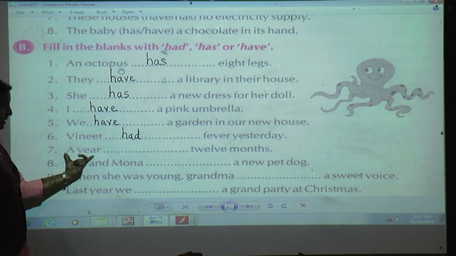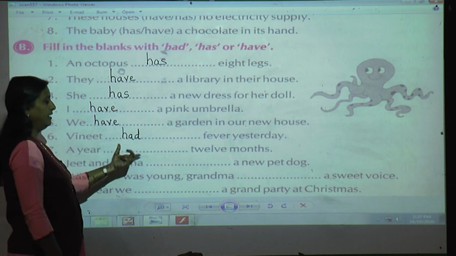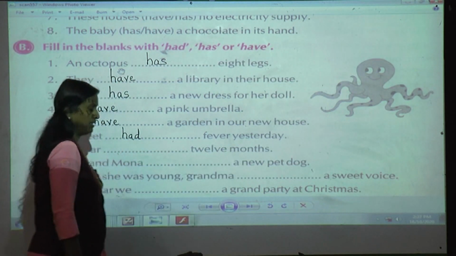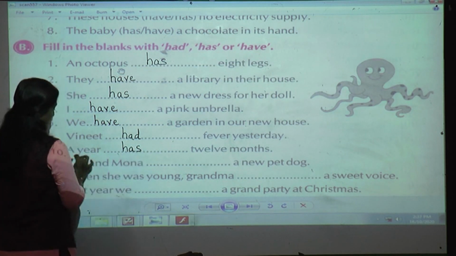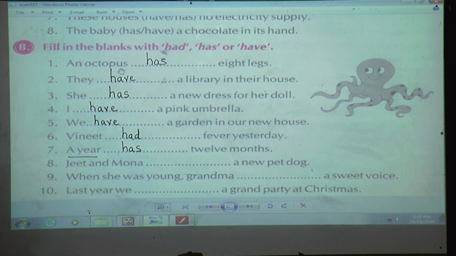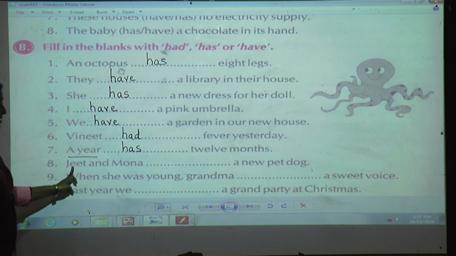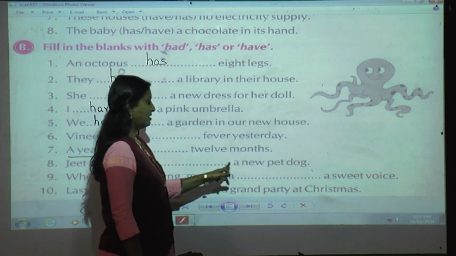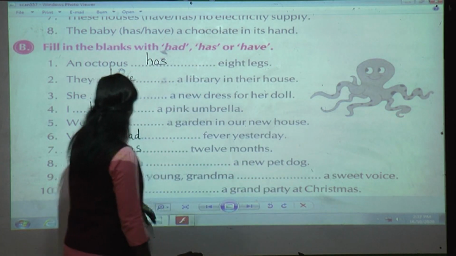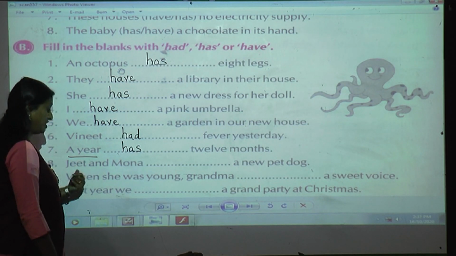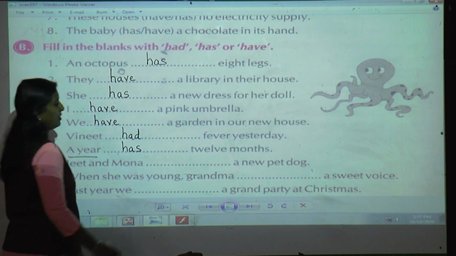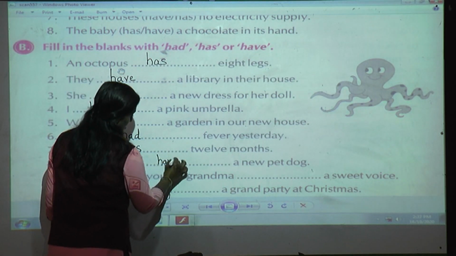A year dash 12 months. What are they telling? A single year. Yes. So which verb will come? H-A-S, because we are talking about a single year. Jeet and Mona dash a new pet dog. Here we can see two persons are there, one girl, one boy, Jeet and Mona. So Jeet and Mona, yes, it is a plural.